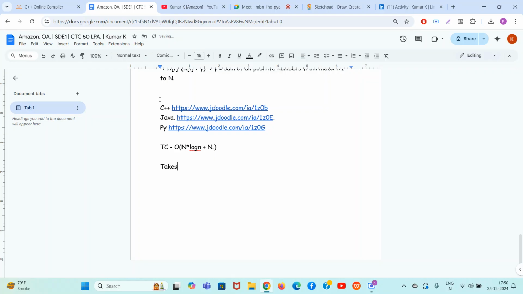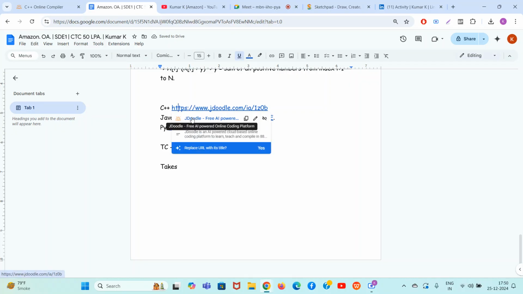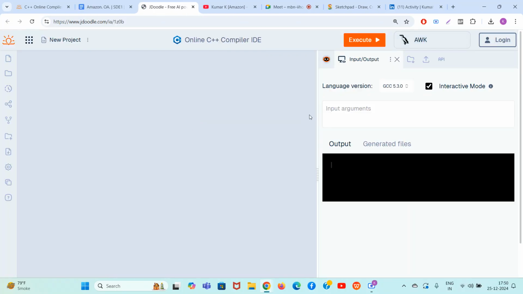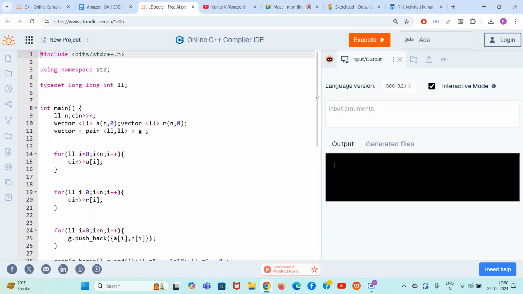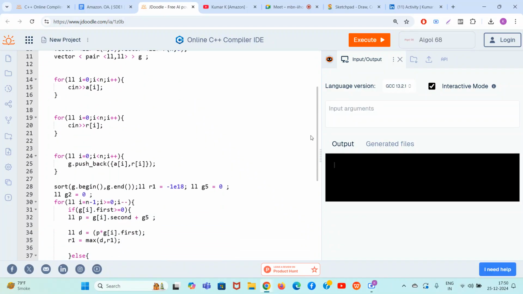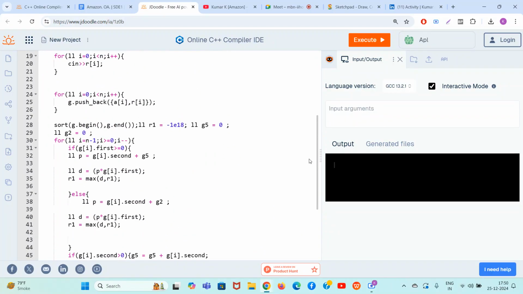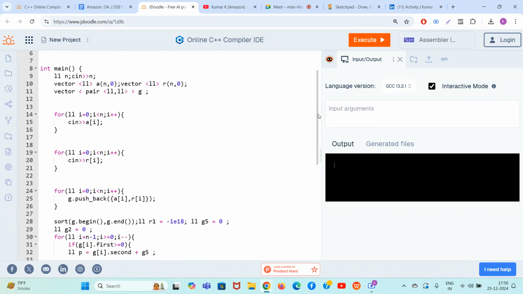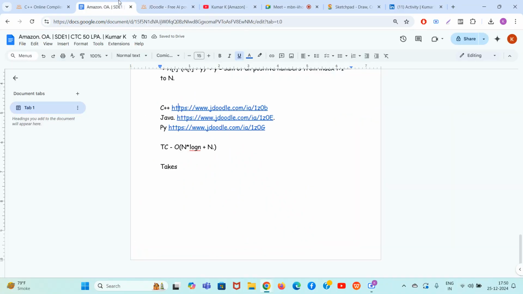And let's check the C++ code. If you include the space of sorting it will take more time, but let's assume that we are not counting the space of sorting here. So it will take just O(1) space.